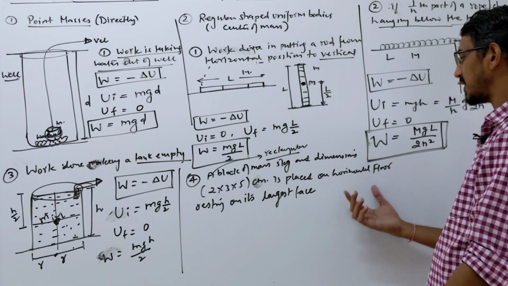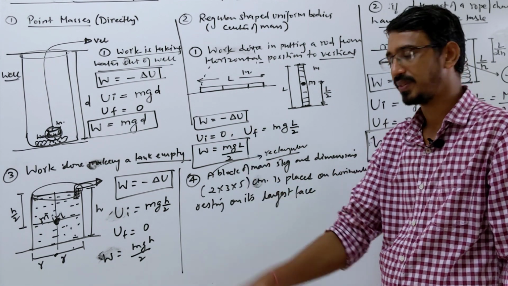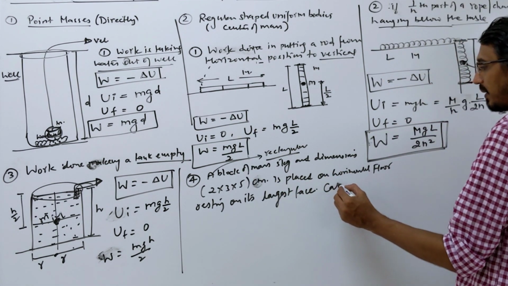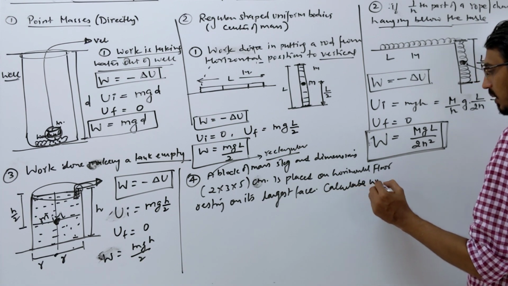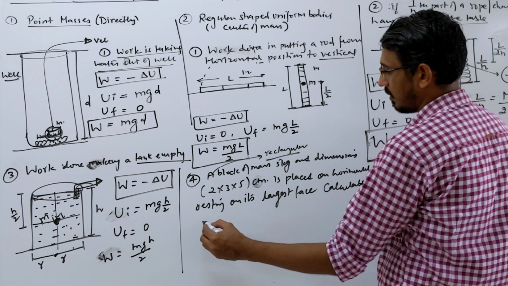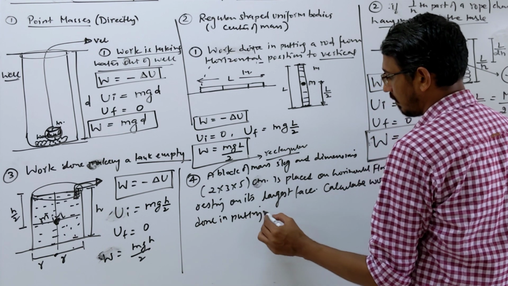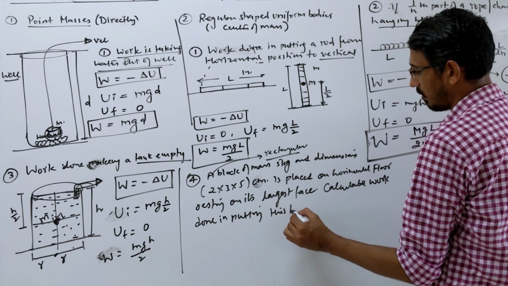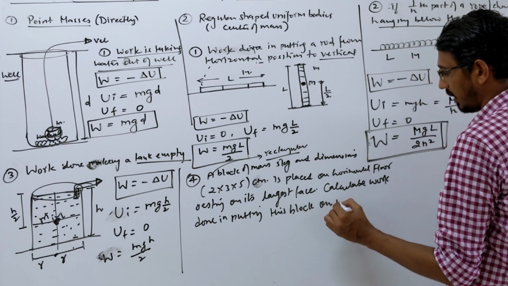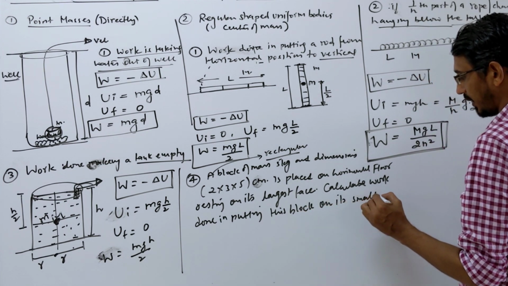Very important, it is resting on its largest face. Calculate the work done in putting this block on its smallest face.